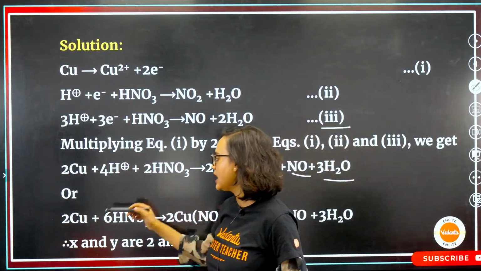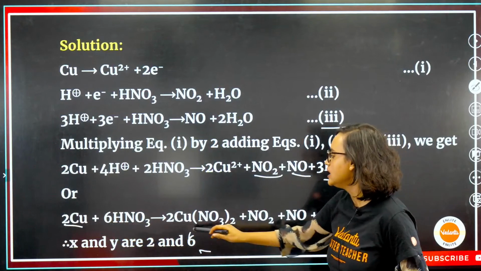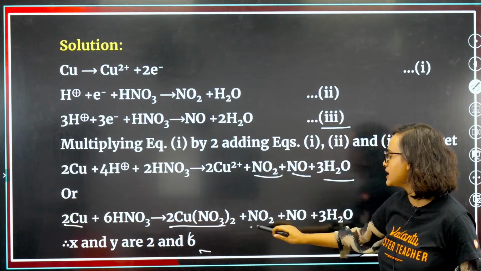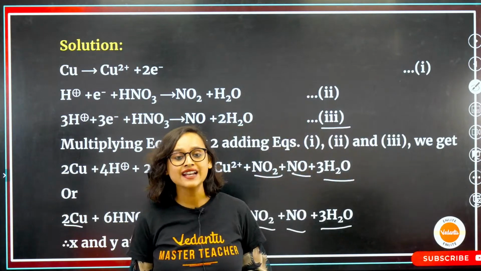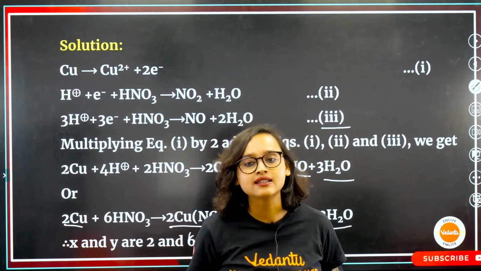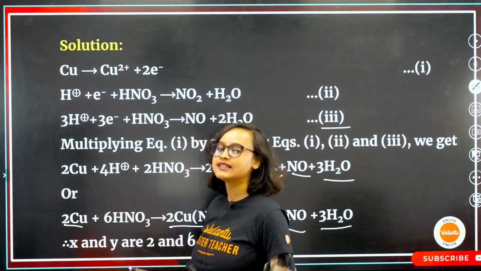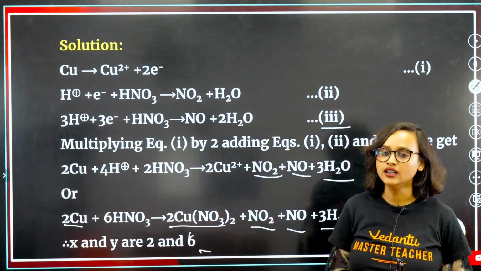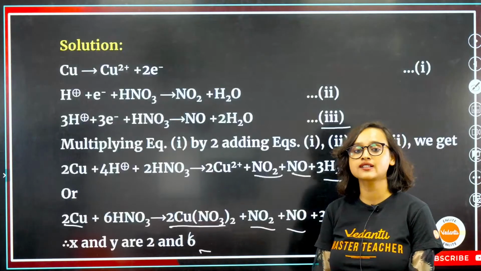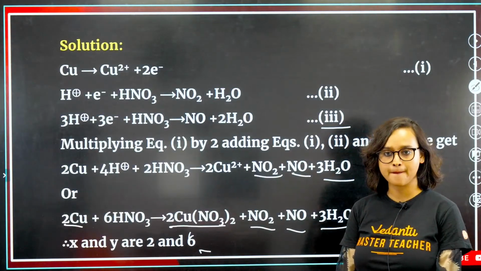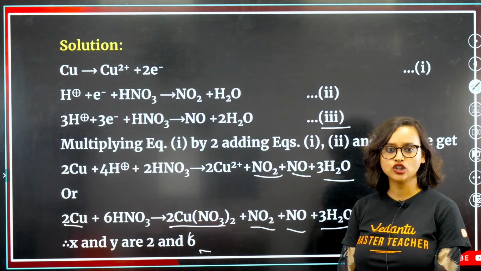Or we can write it as 2Cu plus 6HNO3 will give us 2CuNO3 plus NO2 plus NO and then 3H2. That means our coefficients X and Y are 2 and 6. Right? Is this clear? Will we be able to solve this kind of questions? Yes or no, people?